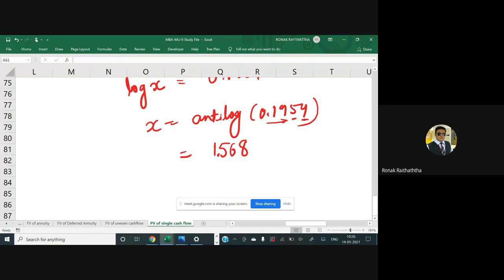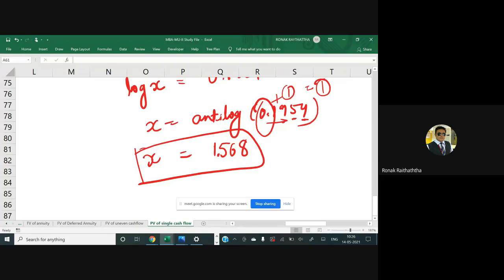1.568. So my decimal should be there after the 1 digit, because before the point there is 0. If I add 1 to it, it becomes 1. So my answer should start with the first digit of whatever answer I have got, or I may say my decimal should be put after the first digit. Is it clear? 1.568, that's going to be my value of x.